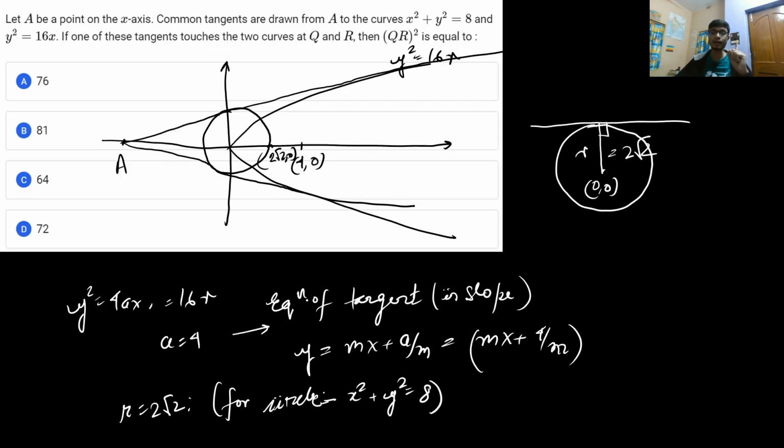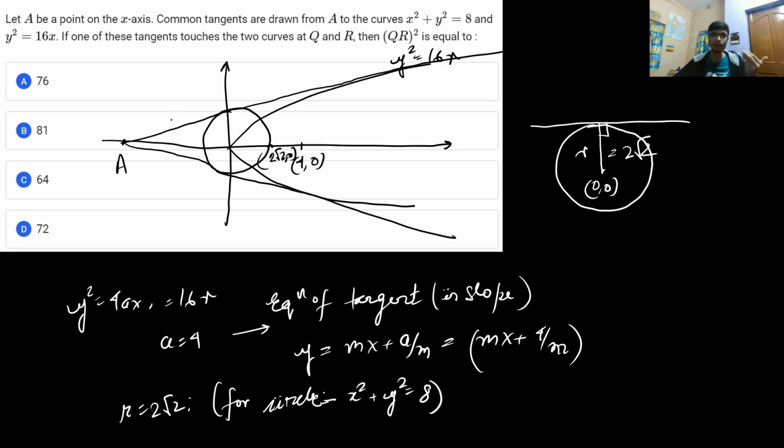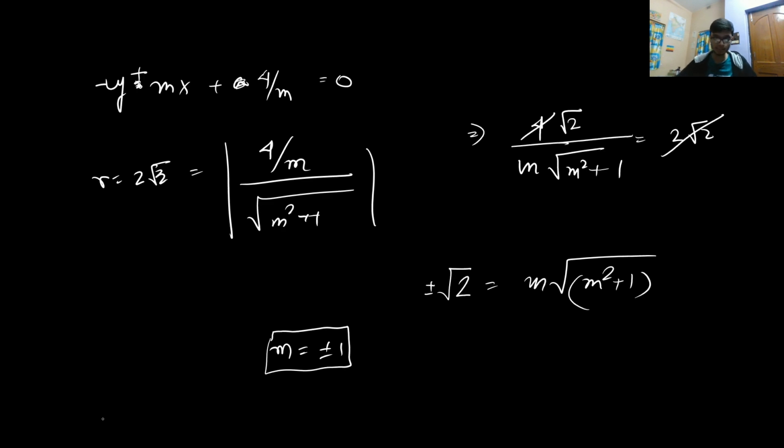This implies that there can be two possible common tangents to the circle and the parabola, and that is shown in the diagram as well. Because of the symmetry, there will be two possible common tangents. So if you write the equation of the common tangent, one will be y is equal to x plus 4 and the other equation will be y is equal to minus x minus 4.